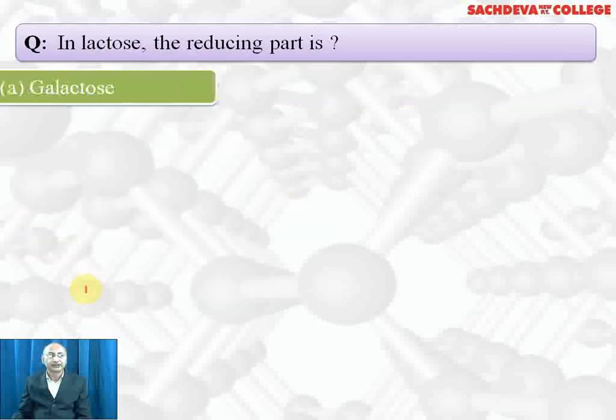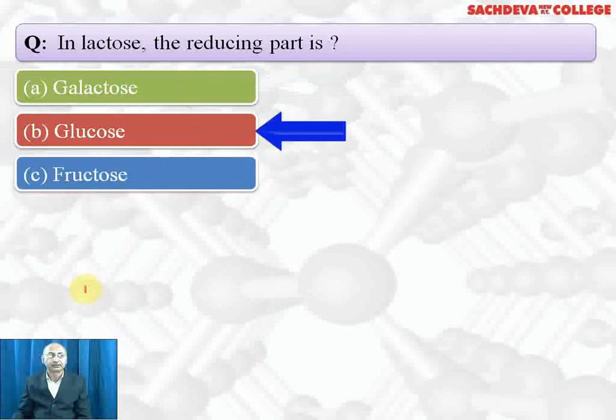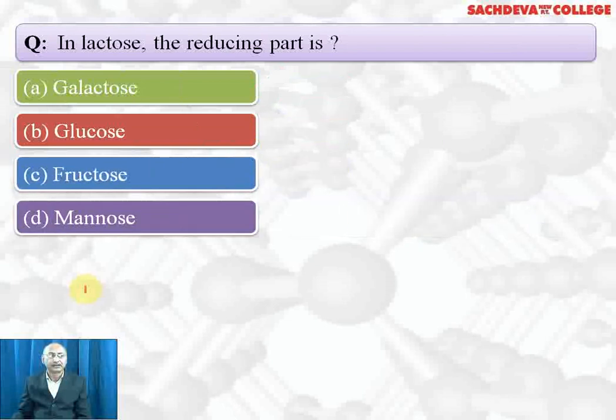In lactose, the reducing part is galactose, glucose, fructose, mannose. Correct answer is B part, that is glucose. Lactose is made up of galactose and glucose, and glucose is the reducing part.